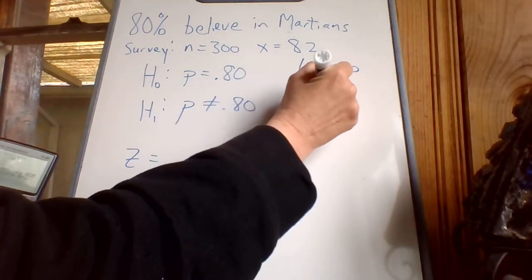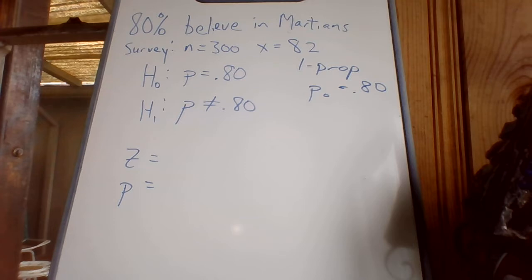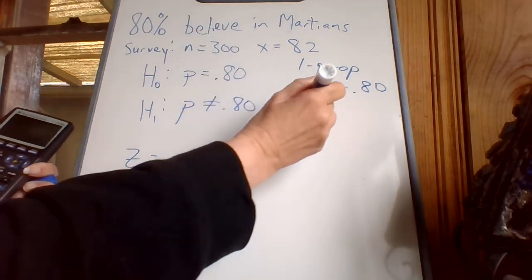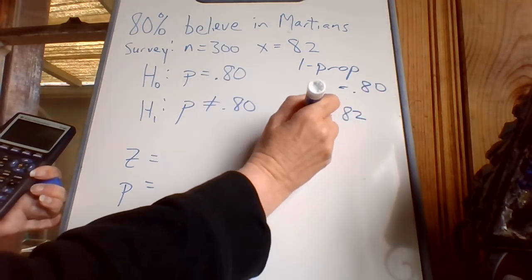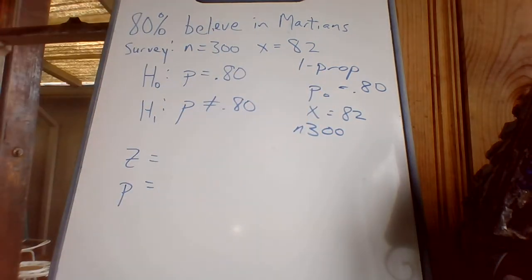That's other person. And then it says X and N. N is the number of people I talked to, and X is the number who said yes. So X is 82, and N is 300. I'll put those in.